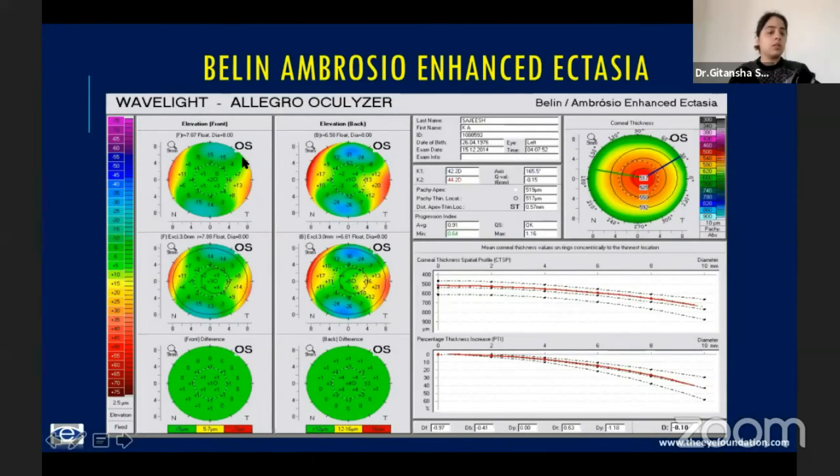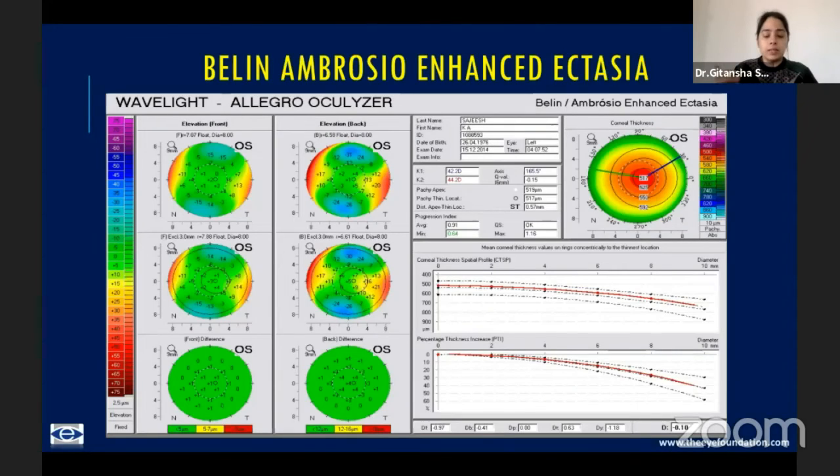So I'll just start. Essentially, there's something known as a best fit sphere, which is a combination of all the points of the cornea of a particular diameter. We normally take around 8 millimeters. Why we take 8 is if you take a much larger one, you'll end up including the peripheral cornea, and the best fit sphere will become flatter. If you take a shorter BFS, you'll end up taking more of the central cornea, which is steeper, and the best fit sphere will become steeper. So the best fit sphere is nothing but a total average of 8 millimeters.